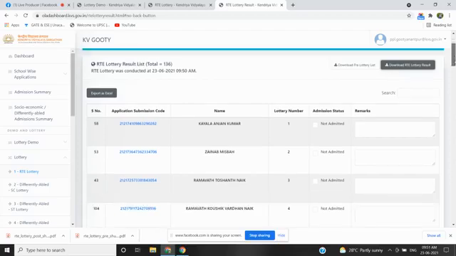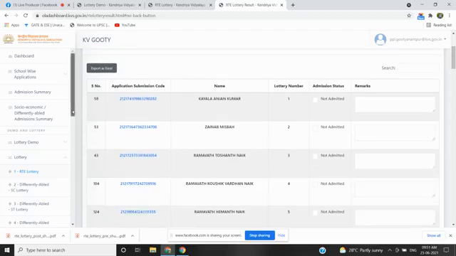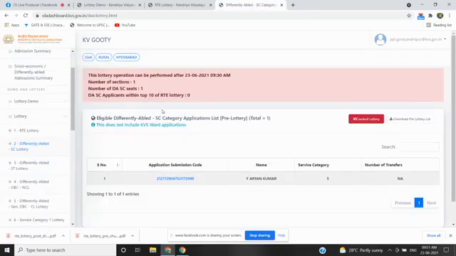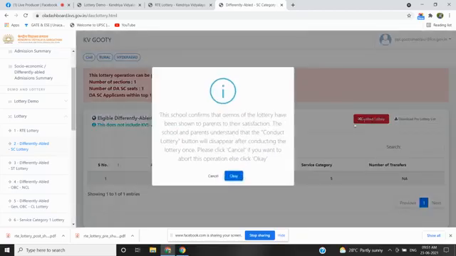Next, the next lottery is differently abled SC candidates. There is only one candidate who has applied under the differently abled SC seat. I am conducting this lottery. Only one candidate, Y Aryan Kumar. I clicked on conduct lottery and the same message is displayed here. I am clicking on OK.